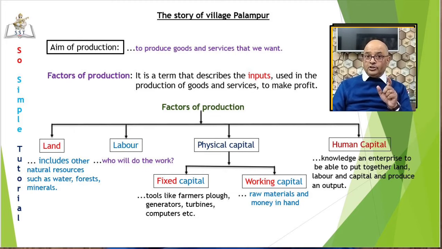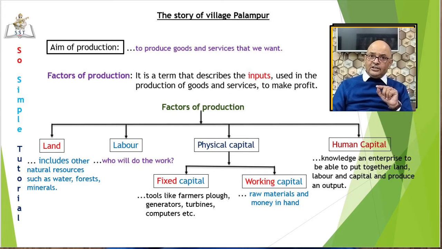But a word of caution here. Only human labor is considered in this context. The physical exertions of non-human, that is animals, is not considered. The third requirement is physical capital or simply capital.